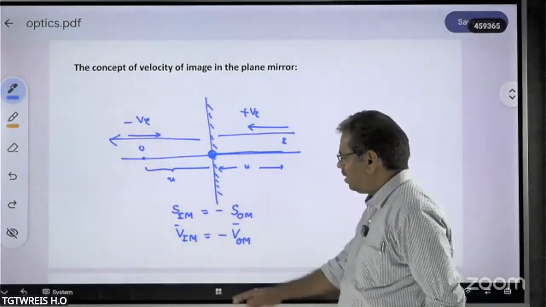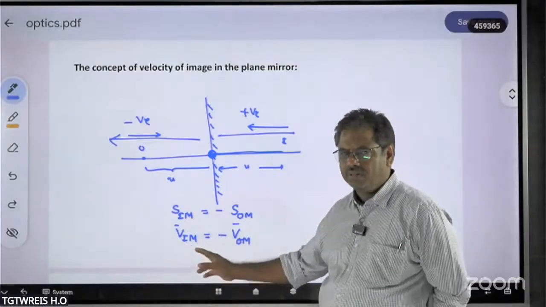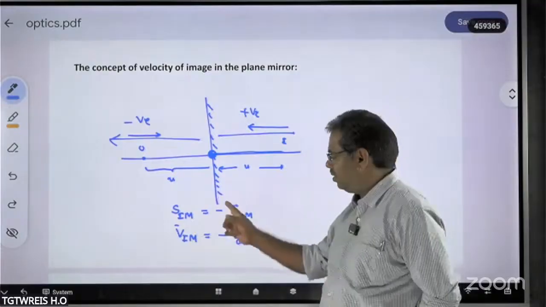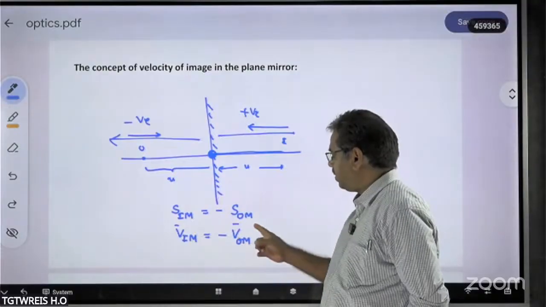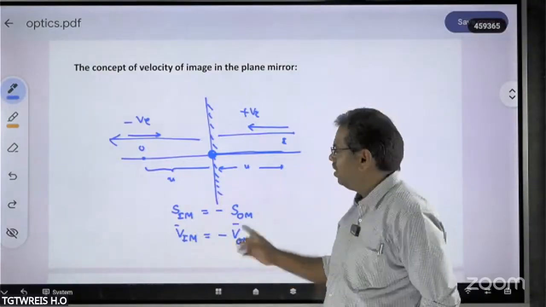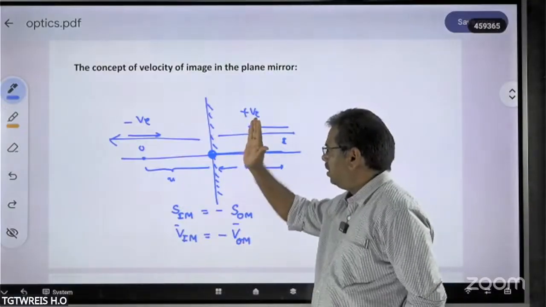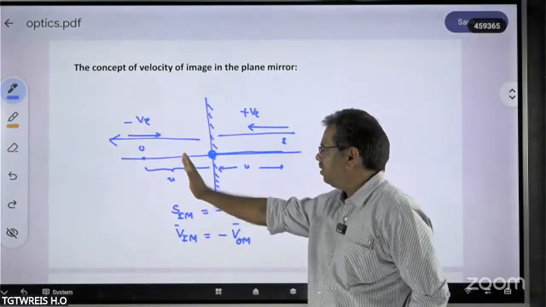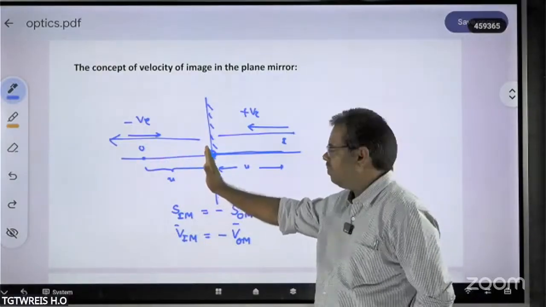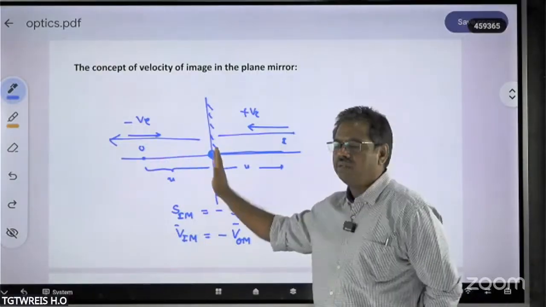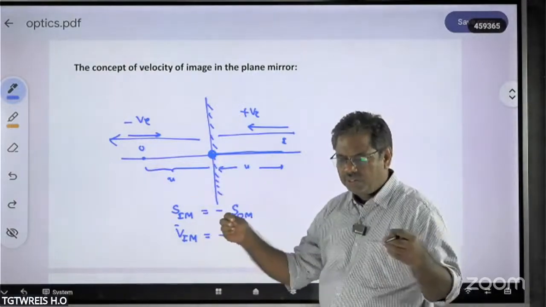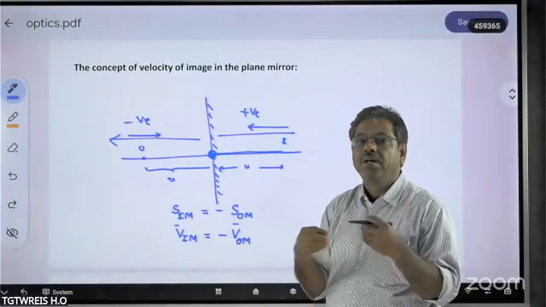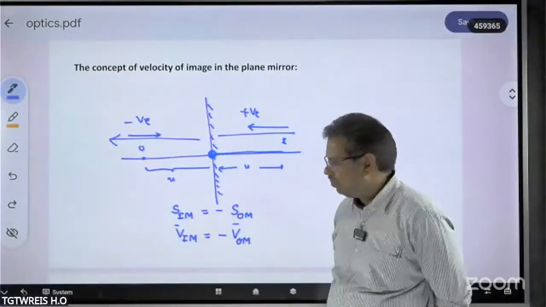You see, these are not absolute velocities. This is the velocity of the image with respect to the mirror. This is the velocity of the object with respect to the mirror itself. So with reference to the mirror only, if one object is approaching the mirror, the image also approaches the mirror. That means both velocities are acting in opposite directions.